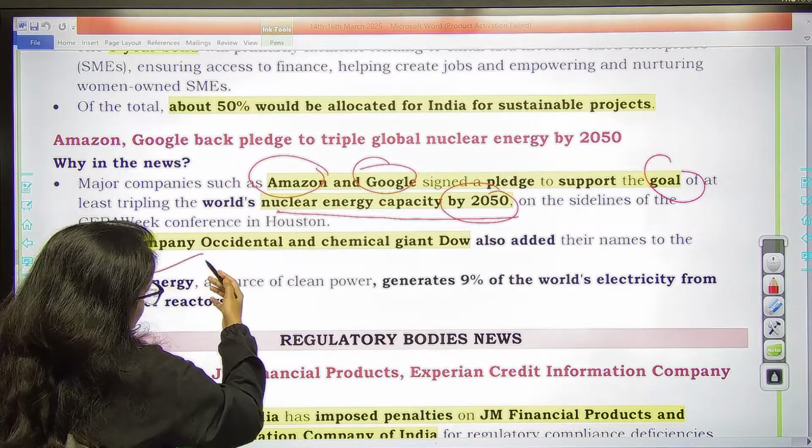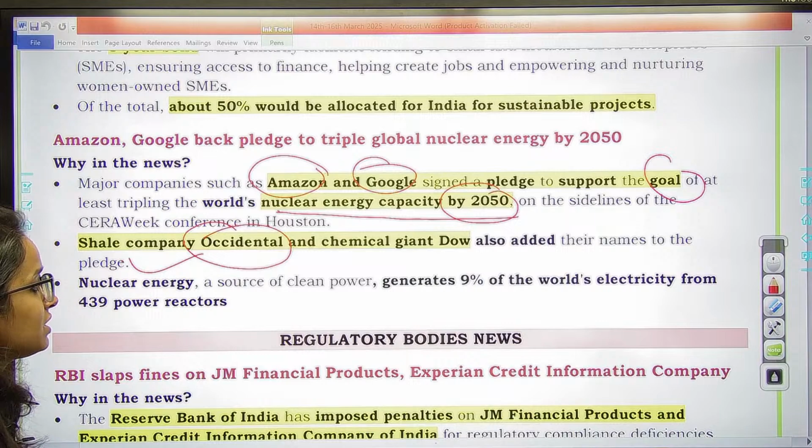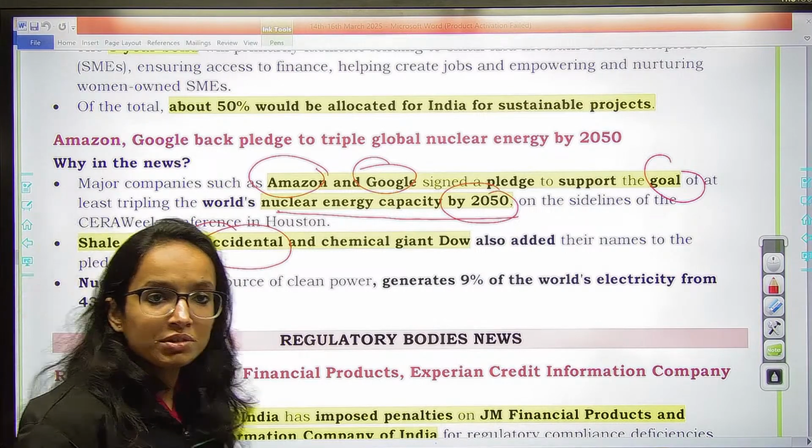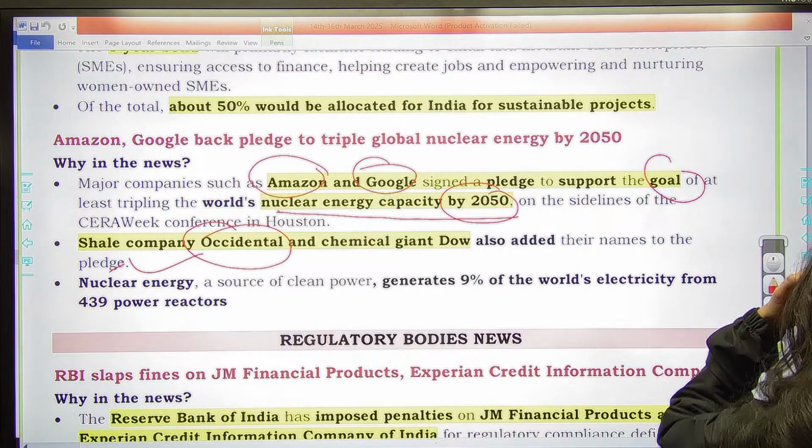And the famous shale company Occidental and chemical giant Dow have also added their names to the pledge. So these are important players because nuclear energy is the future. So remember the thing.